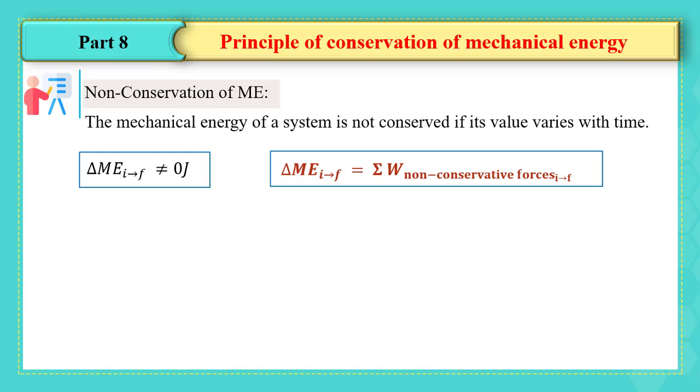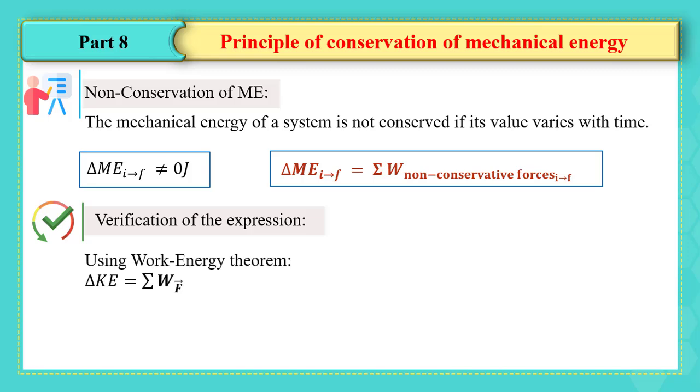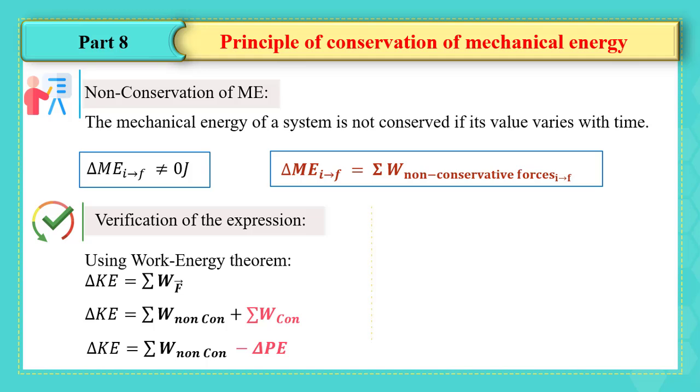Let's make a kind of verification for this using the work energy theorem, which states that the variation in the kinetic energy equals the sum of the work done by all forces, which means that it is the sum of the work done by the conservative forces and the work done by the non-conservative forces. We remember that in the previous video we said that the work done by the conservative forces is equal to the negative of the variation of the potential energy.